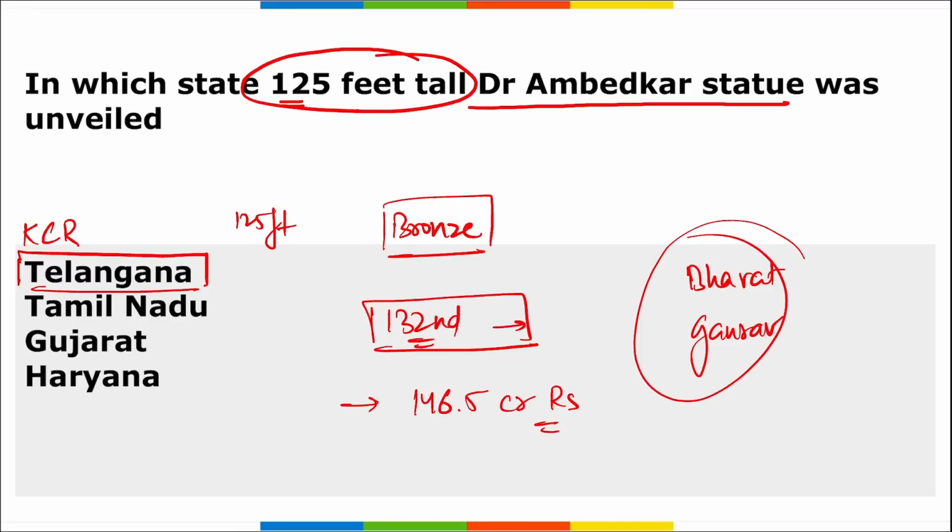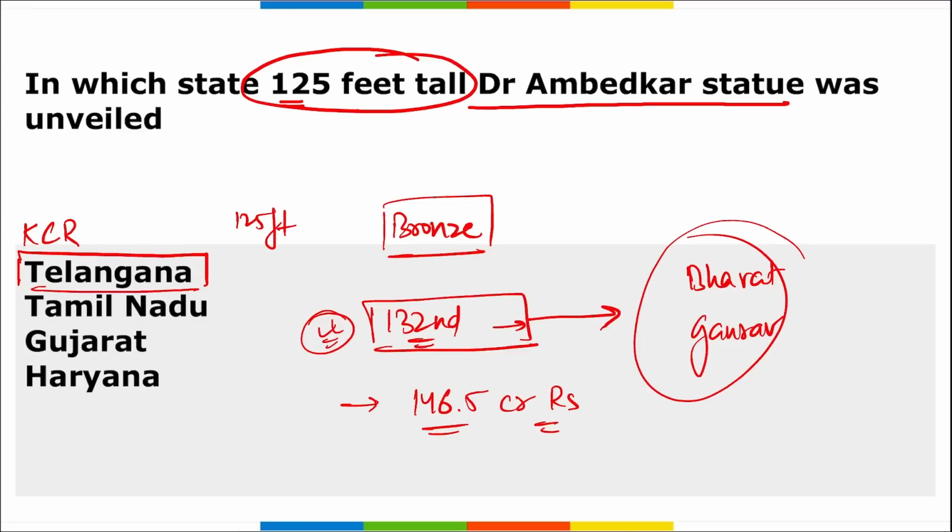Right? So coming back, friends, remember it is your Telangana state. In Hyderabad, Telangana, a 125 feet tall bronze statue of Dr. Ambedkar was unveiled, and it was during the 132nd birth anniversary of Dr. Bhimrao Ambedkar, and this was built at a cost of 146.5 crore rupees, and on the birth anniversary only a Bharat Gaurav train was launched.